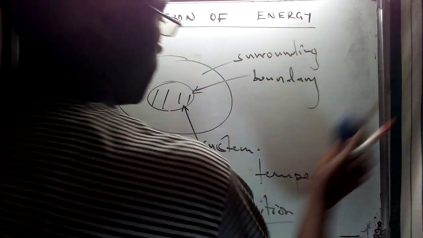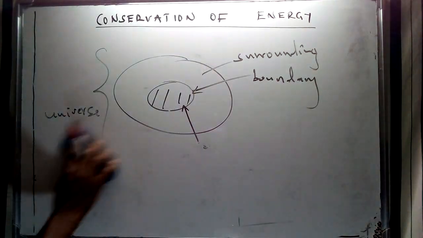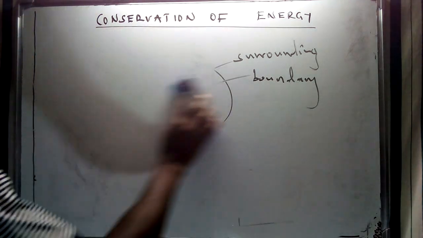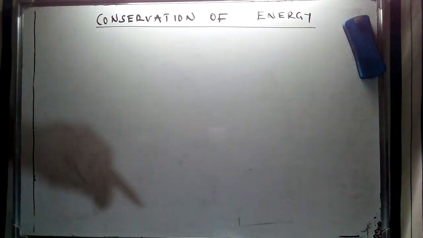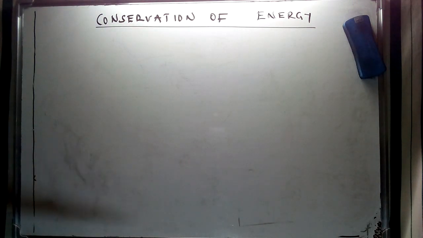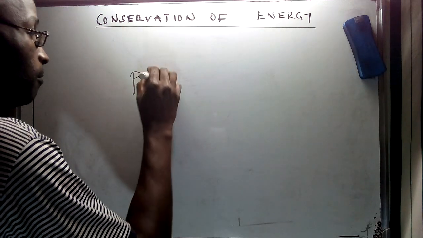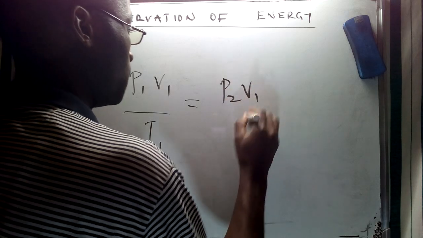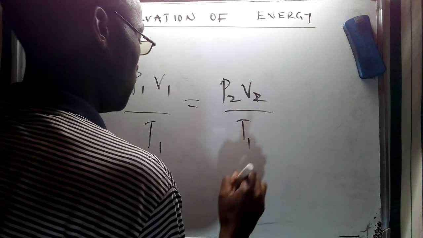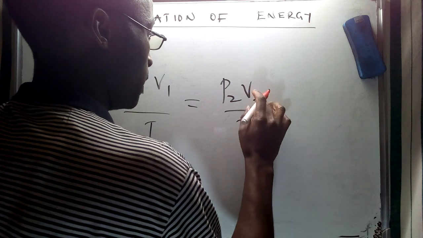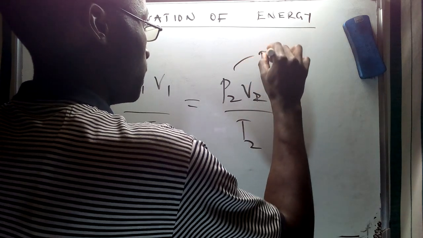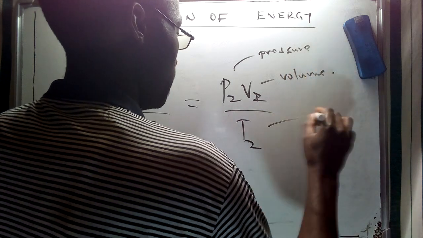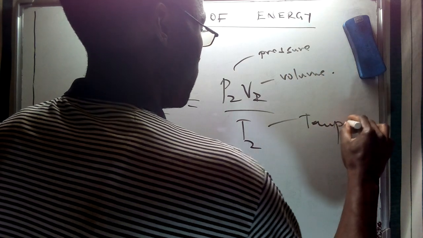Now we're going to see that for a system of fixed mass and perhaps composition, these specific variables are going to vary in a specific way, and therefore they are going to describe various laws that we're going to encounter. For instance, if we compare the aspect of temperature, pressure, and volume, we can describe a relationship that exists between them using these particular initials, where P represents pressure, V represents volume, and T represents absolute temperature, as we are going to see later.